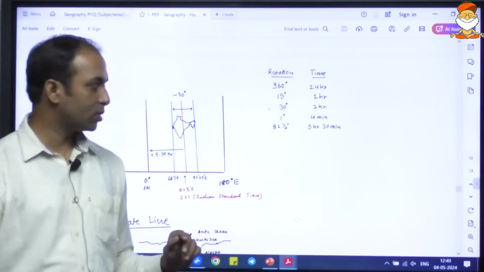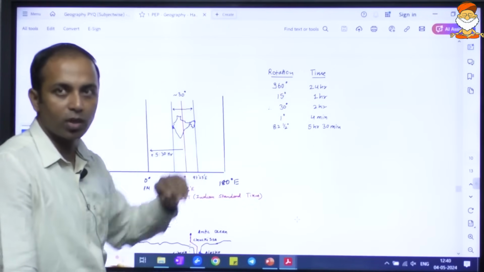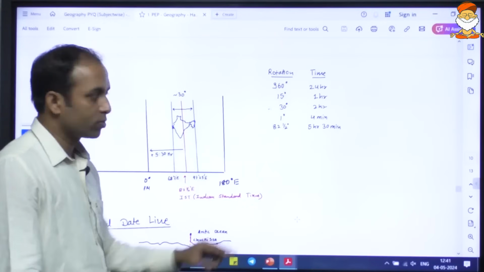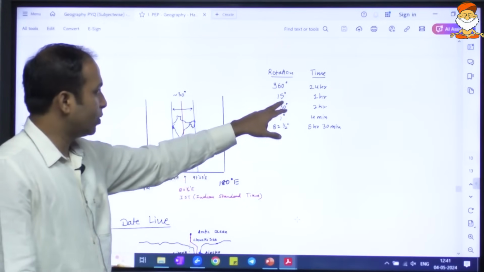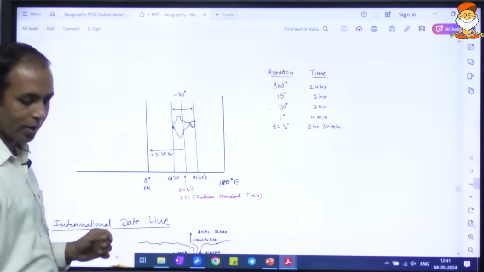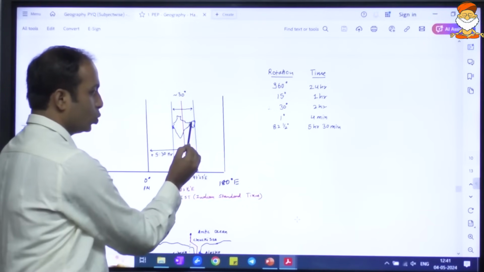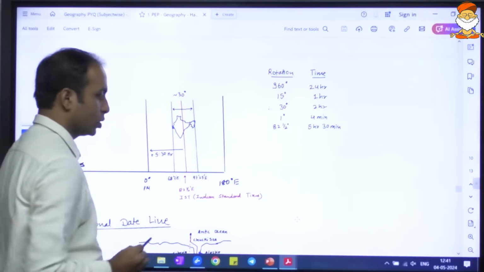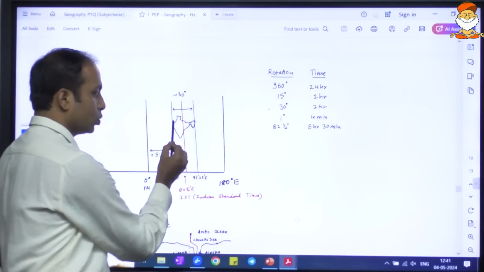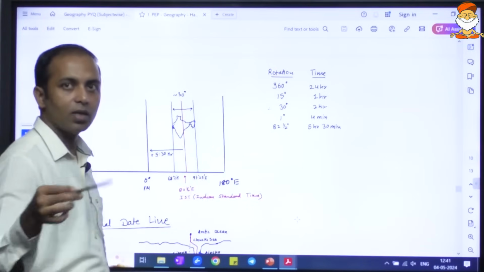Here try to understand one thing: the rotation of the Earth, that is 360 degree rotation, takes 24 hours, which means 15 degree rotation in 1 hour, which means in 2 hours it will rotate 30 degrees. So when the sunlight is in the easternmost longitude, it will take 2 hours for the sunlight to come to the westernmost longitude. Do you agree? So ideally we should have 2 time zones, a 1 hour gap, 2 time zones.